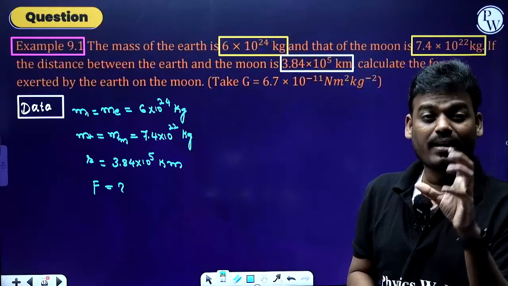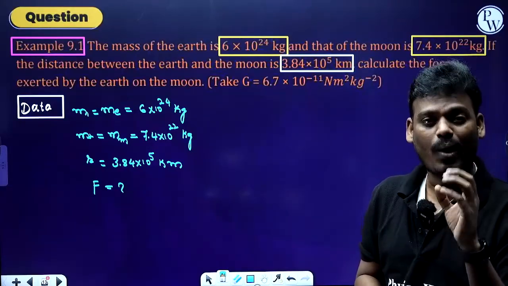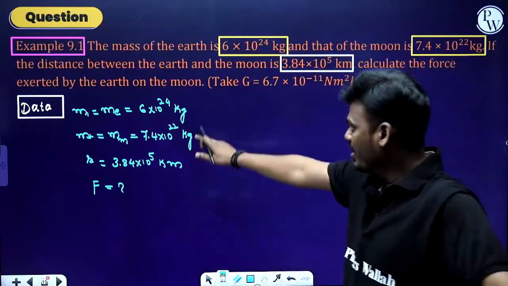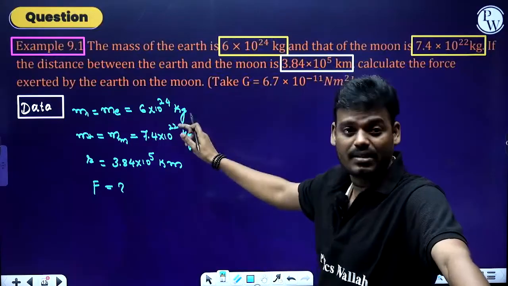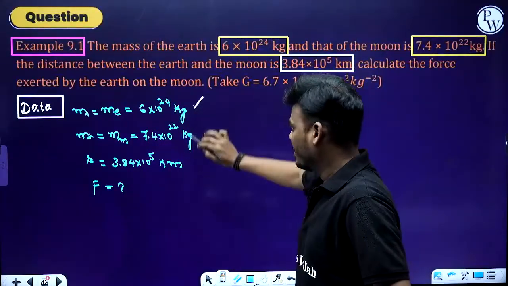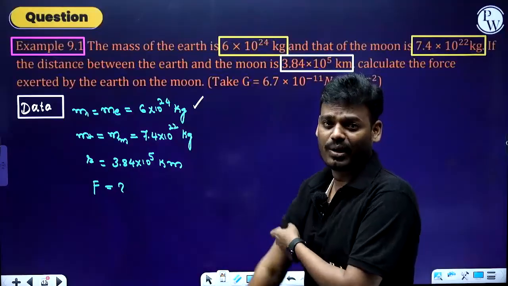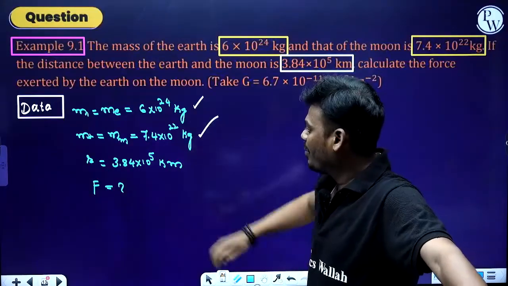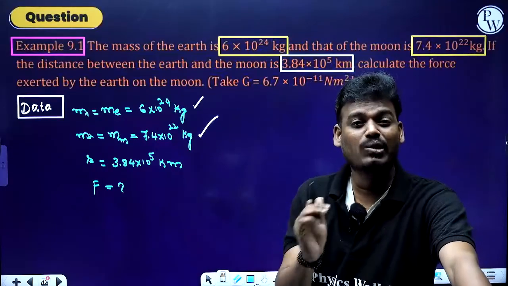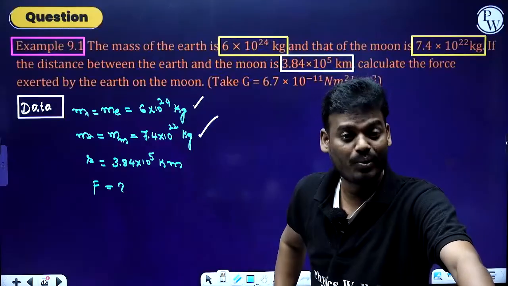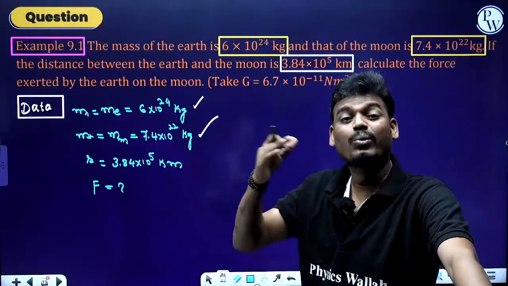The checking is whether all the physical quantities are in the same system or a different system. Here, mass in kg, SI system, yes. Mass is measured in terms of a kilogram. And what about the distance? Distance is nothing but a length. What is the SI unit of length? That is a meter. But here you can see that it is the kilometer. What you need to do? Convert that into SI unit.